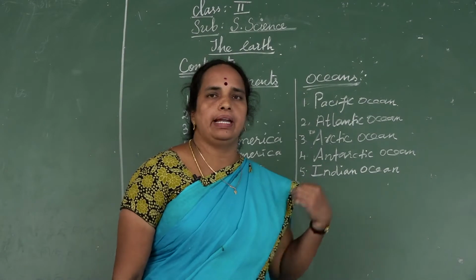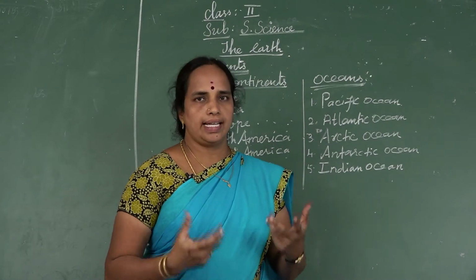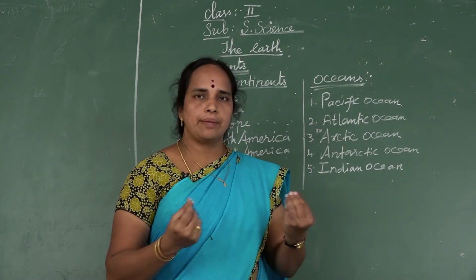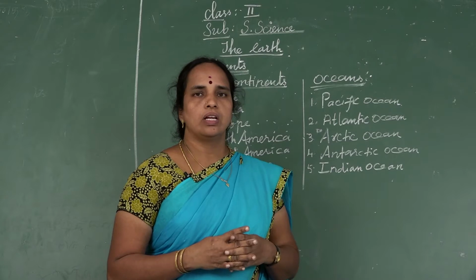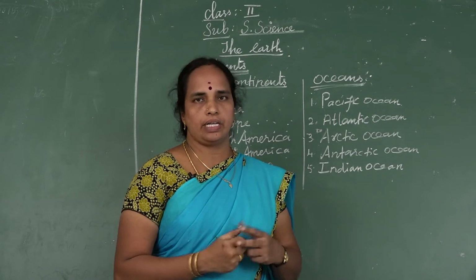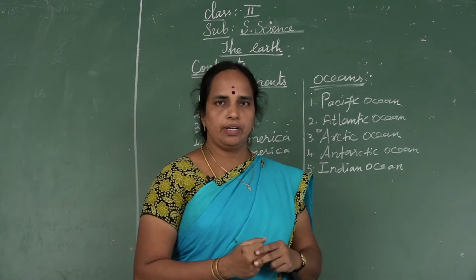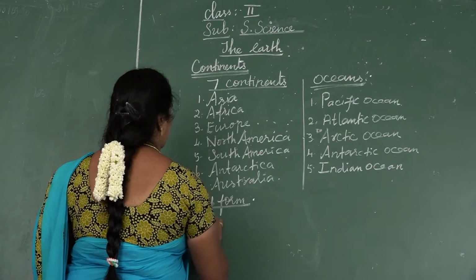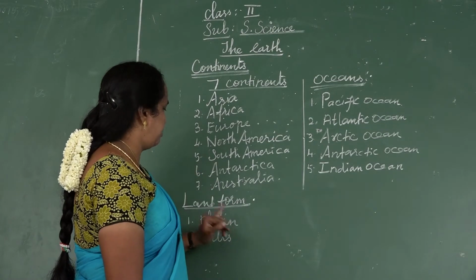Now see landform. What is meant by landform? On landform, human beings live. They grow crops and build houses. We use transport on a landform. There are different types of landform. Now see different types of landform. First one is plains. P-L-A-I-N, plain.